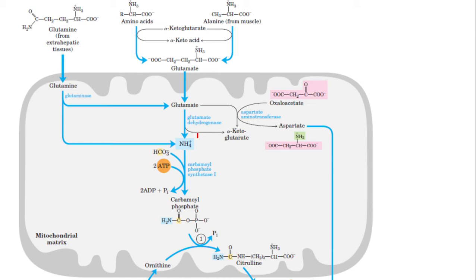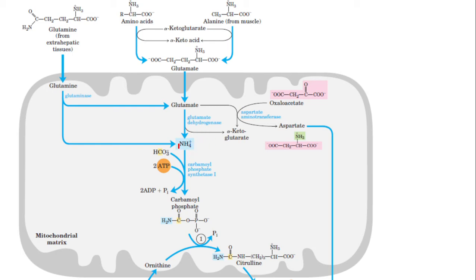By the action of the glutamate dehydrogenase enzyme, this glutamate is converted into alpha ketoglutarate and ammonia.